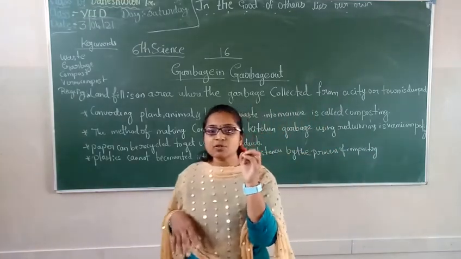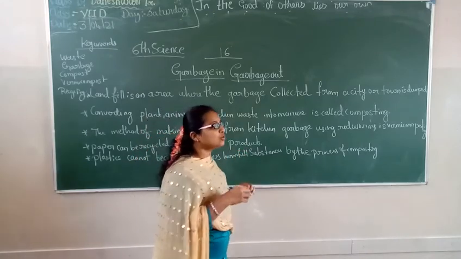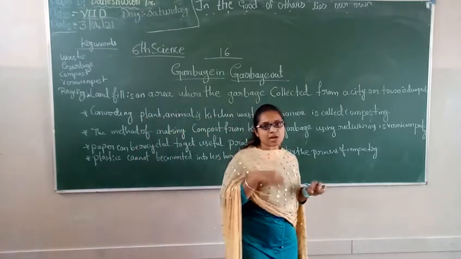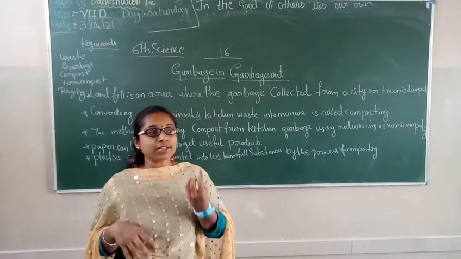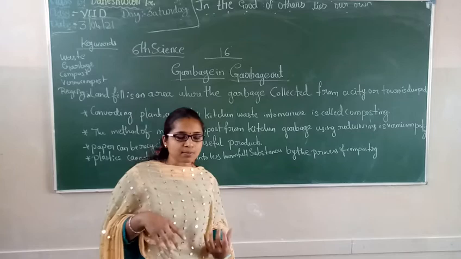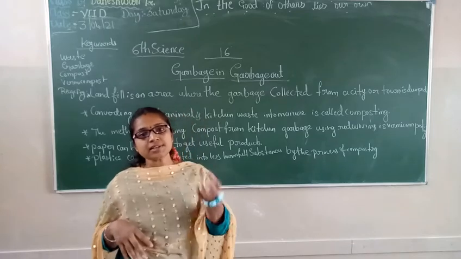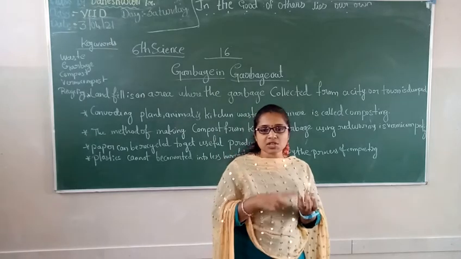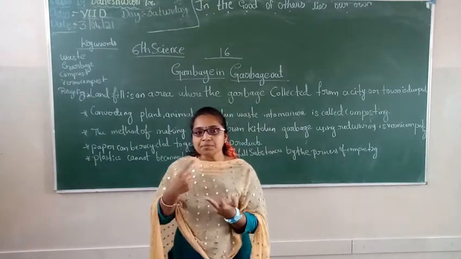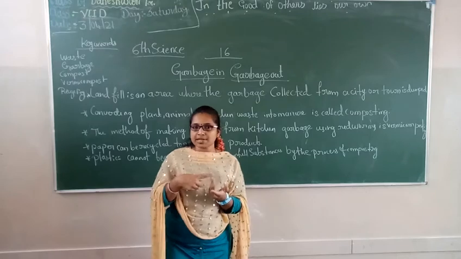What are these red worms? Red worms are the friends of farmers. They turn normal land into fertilized land by grinding the waste, kitchen waste, that is peels of vegetables, fruits and all.